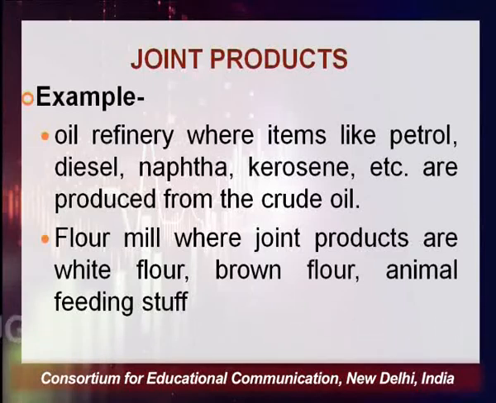ONGC and all these firms extract crude oil, and in their refineries they process it and get diesel, petrol, naphtha, kerosene, coal and various other things. All these, petrol, diesel, naphtha, kerosene etc., are called joint products, and the value of these products is more or less the same.